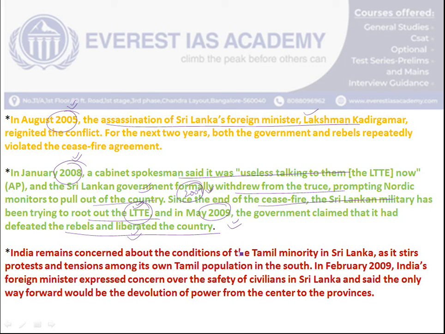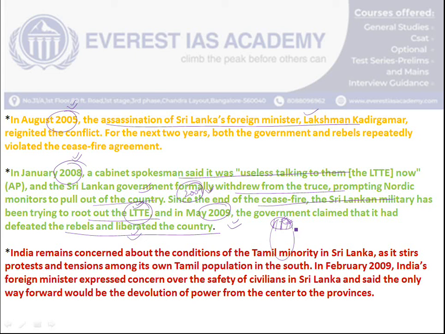But after the war also, there has not been any progressive development in the northeastern provinces. Still lack of development is there. Many of the people are in a home arrest situation. They have not been given even a right to move out of the house. So a lot of restrictions have been happening.